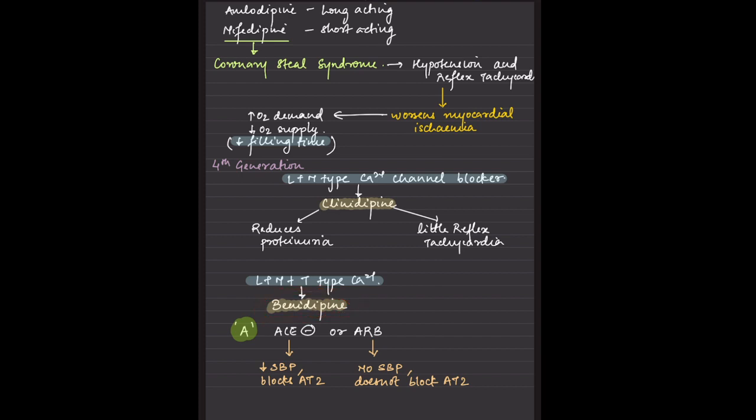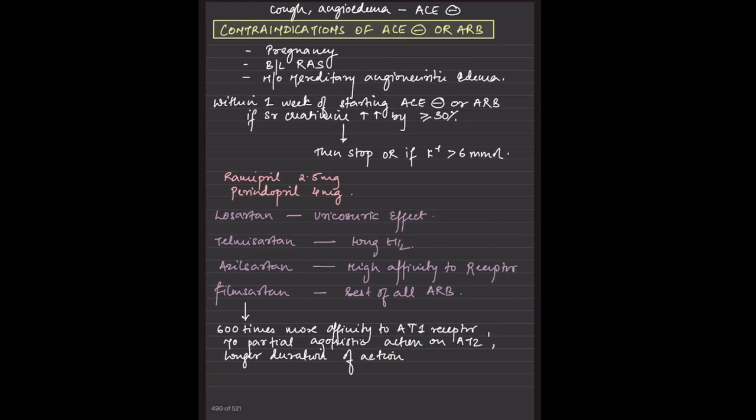And there is also an L, N, and T type calcium channel blocker, which is benidipine. So ACE inhibitors or the ARBs actually cause a decrease in the systolic blood pressure. Okay, and this ACE inhibitor is prescribed left and right very easily. It is affordable and cost effective also. The patient can afford these medications, right? But they cause cough and angioedema, so that has to be taken in the history.